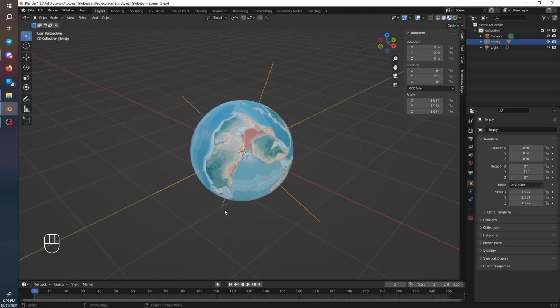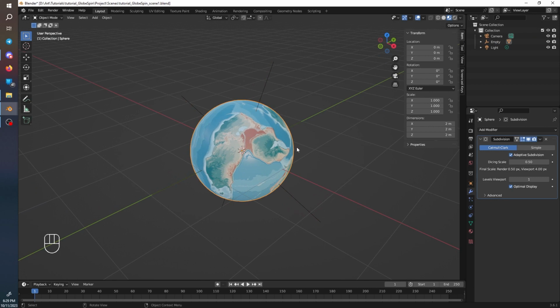To animate this, we're going to click on the Earth this time, hover over rotation Z, and press I. This is going to add a keyframe.